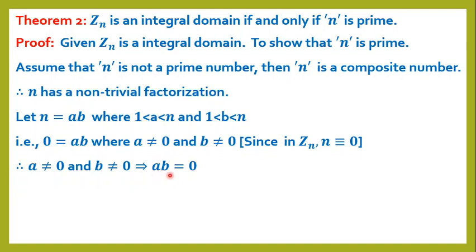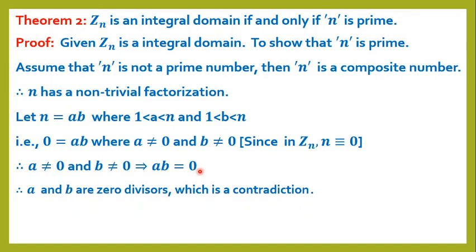That implies a into b equals 0. Therefore, a and b are zero divisors, which is a contradiction. Hence, n is a prime number.